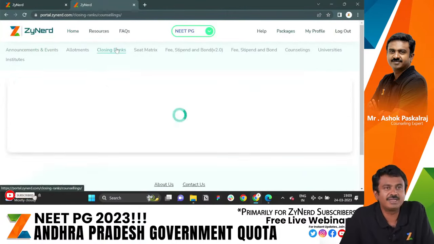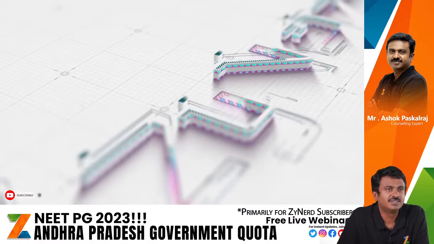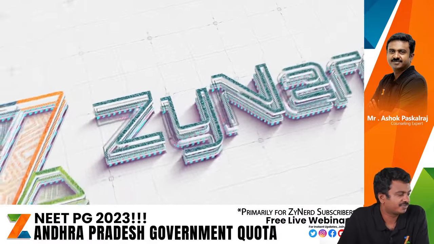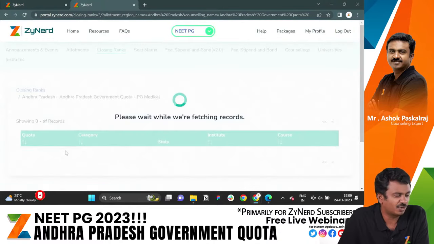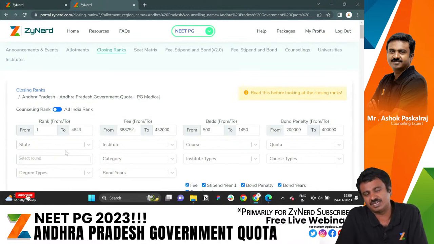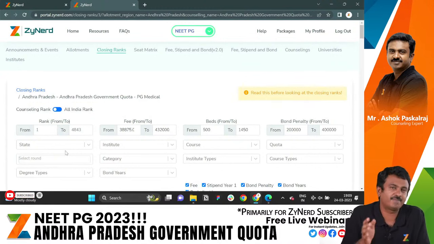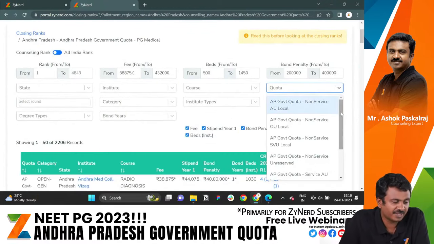ZyNerd has the complete information in the form of closing ranks. I hope you're able to see the way. Okay, so in this ZyNerd page where we have closing ranks, you can just go into Andhra Pradesh, and go into government quota. Andhra is one of the states, along with Maharashtra, where we find it extremely difficult to map the list into quotas. We have done it here.